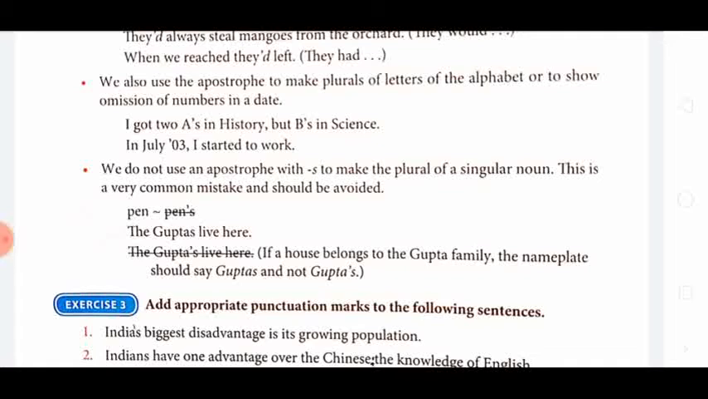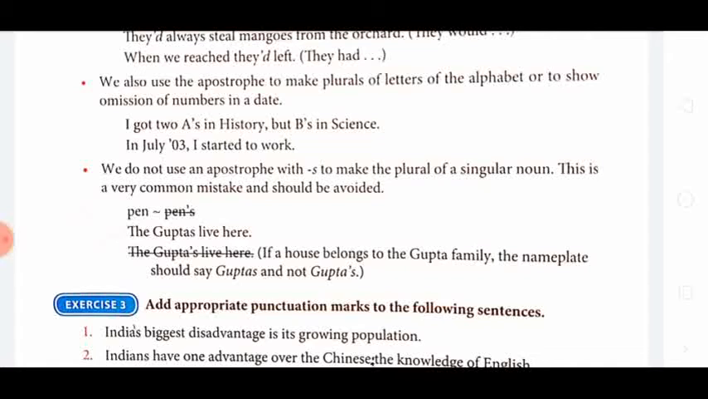So 20 we are not going to write. 2003 is not written, only 03 is written. So 20 is omitted. To show that omission is there, we put an apostrophe mark.